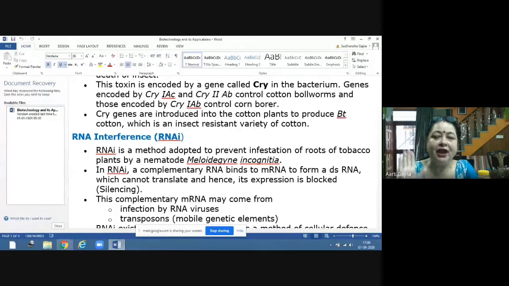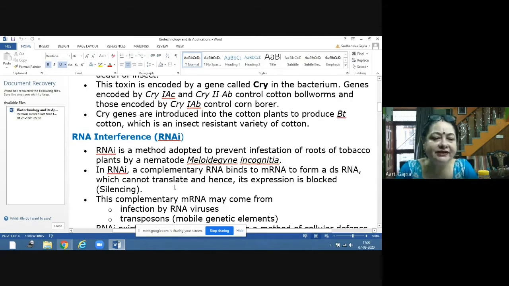respective protein. Now here we are concerned about this method, because we are discussing how we can prevent the infestation of the roots of tobacco by a nematode. Meloidogyne incognita is a nematode. This nematode infests the roots of the tobacco plant, and it is spoiling the plant.